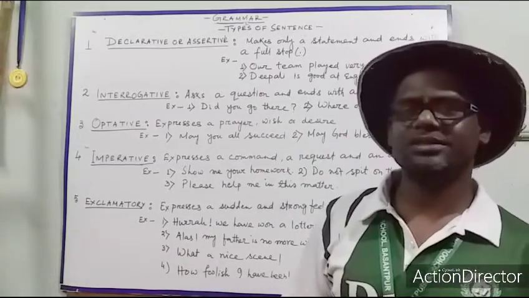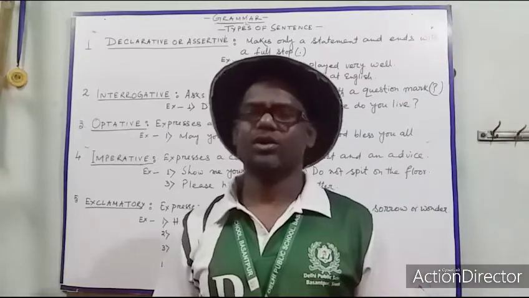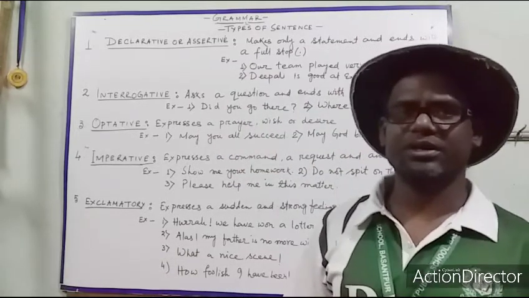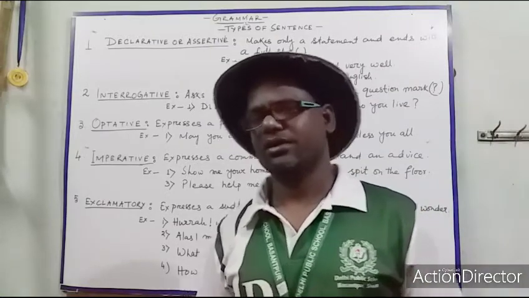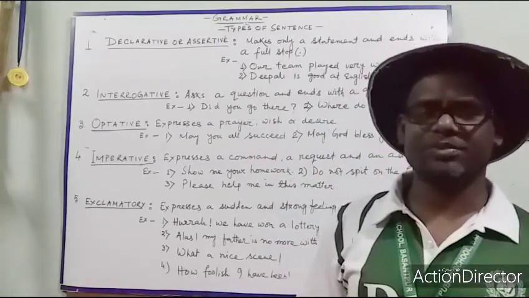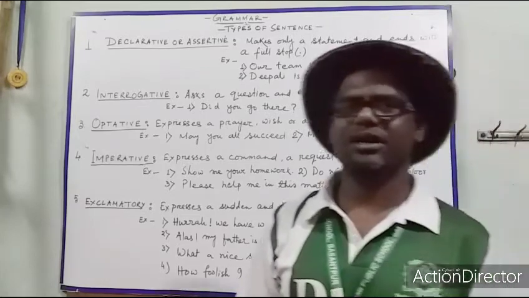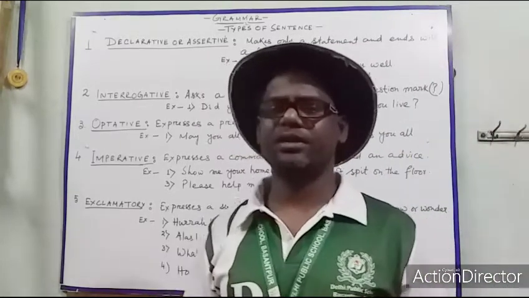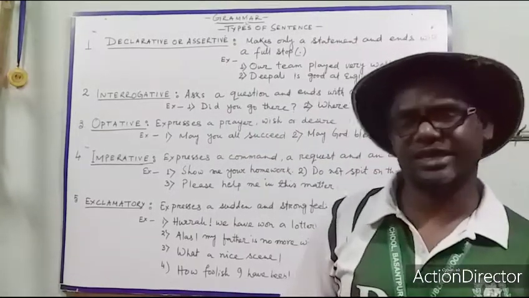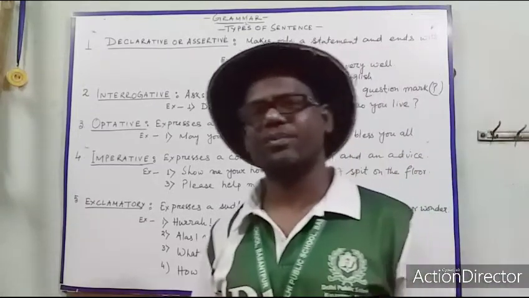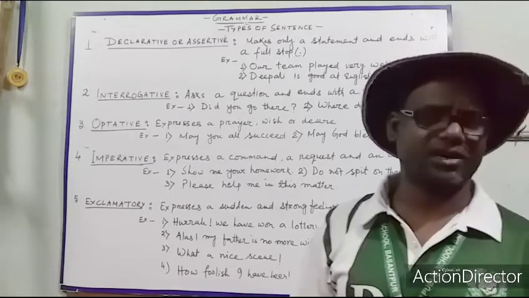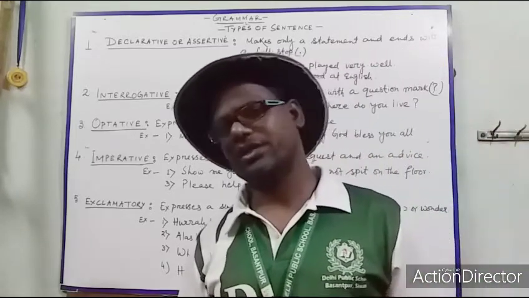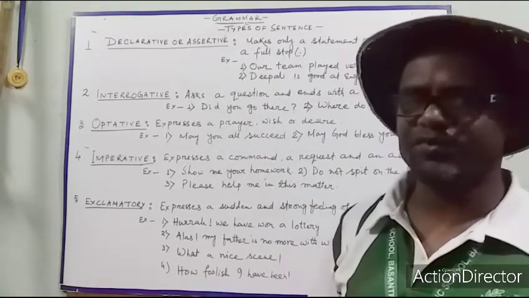And negative means no. So whatever a sentence may be, it may be affirmative or negative. Now these affirmative and negative sentences may be divided into 5 categories.